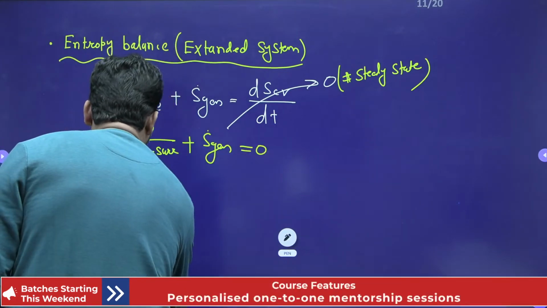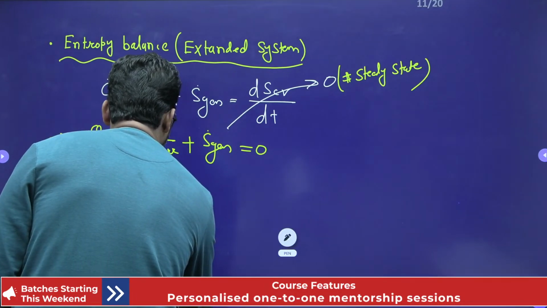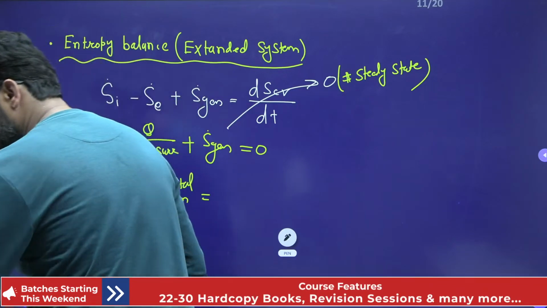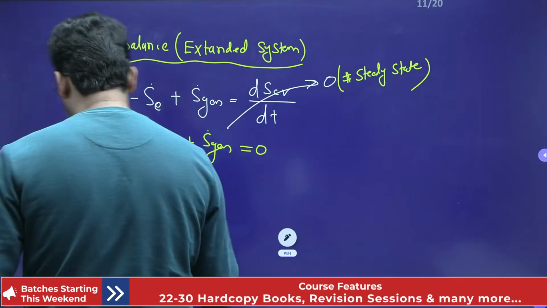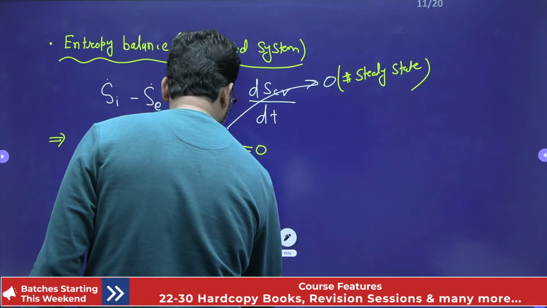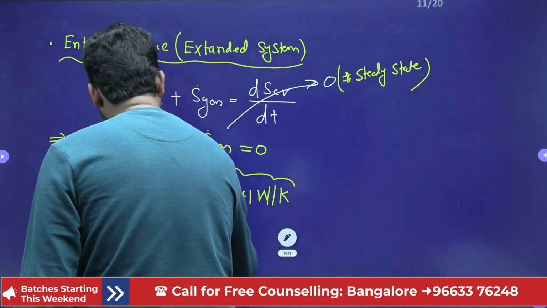So from here you can find S generation total. From that you calculate S generation total is 0.341 watt per Kelvin. So this is the total entropy generation.